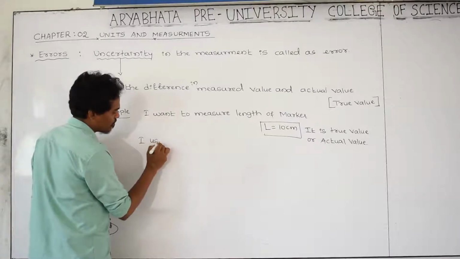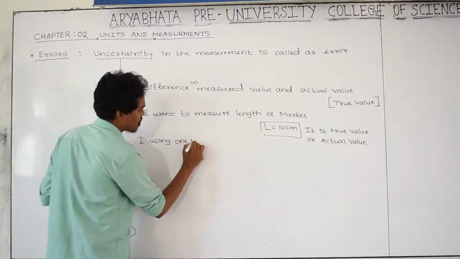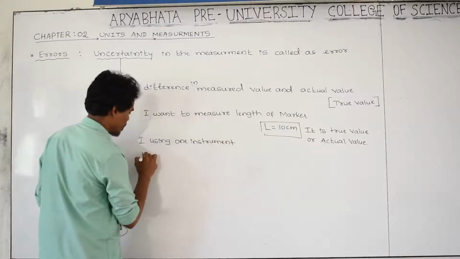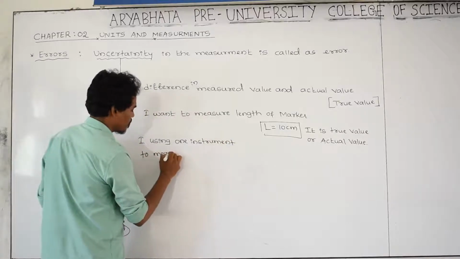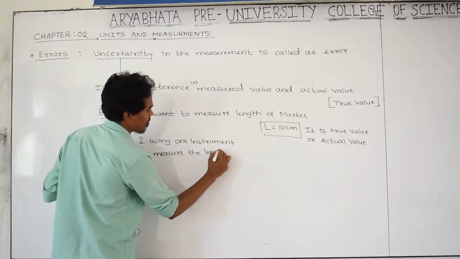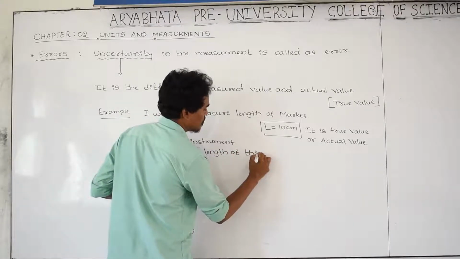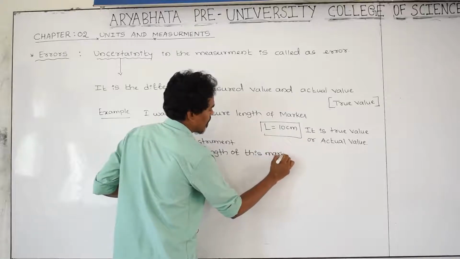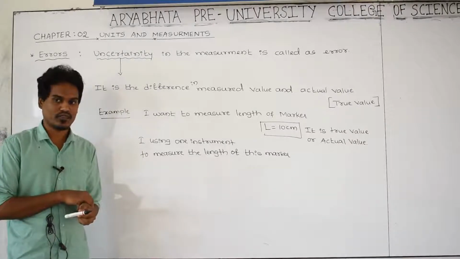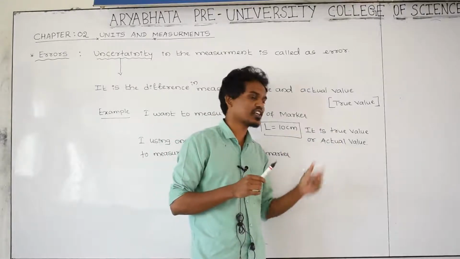I am using one instrument to measure the length of this marker. I have an intention to measure the length of the marker by using the instrument. But I know the answer. The exact length is 10 centimeter. That is the true value or actual value.